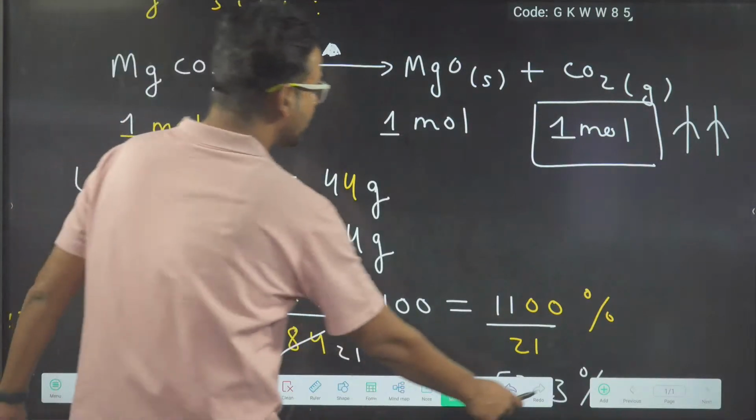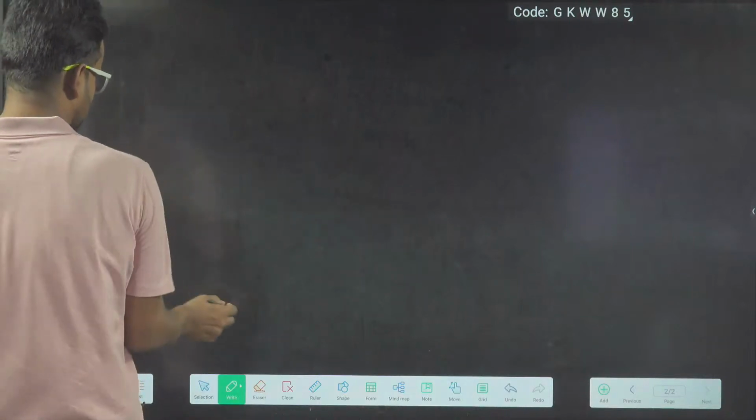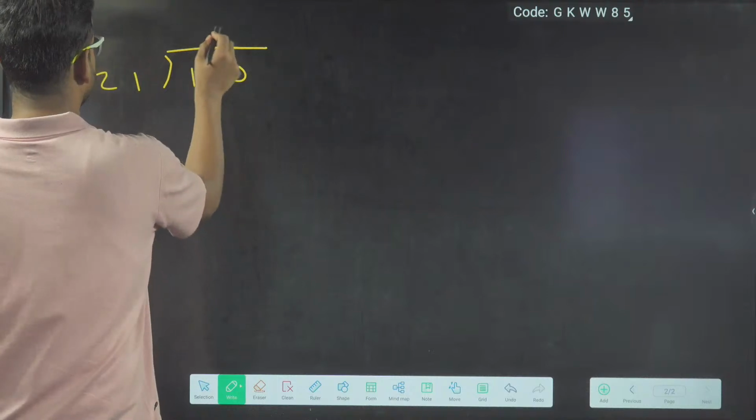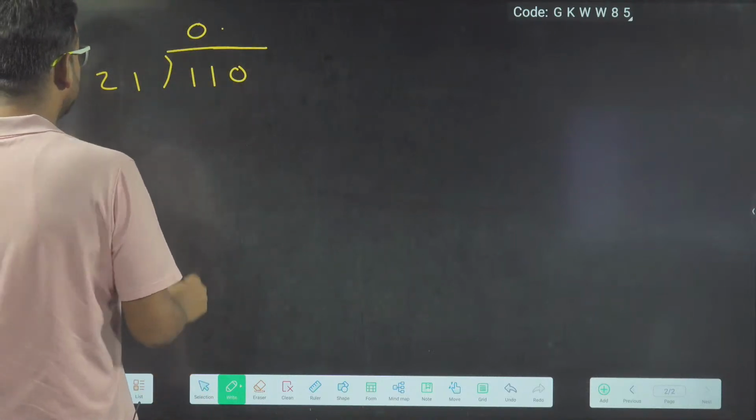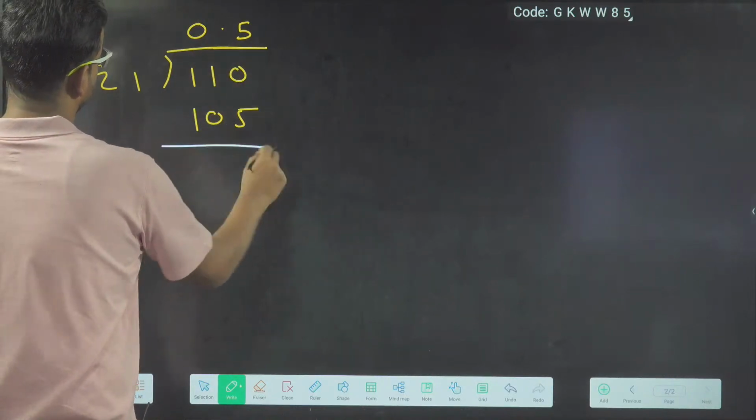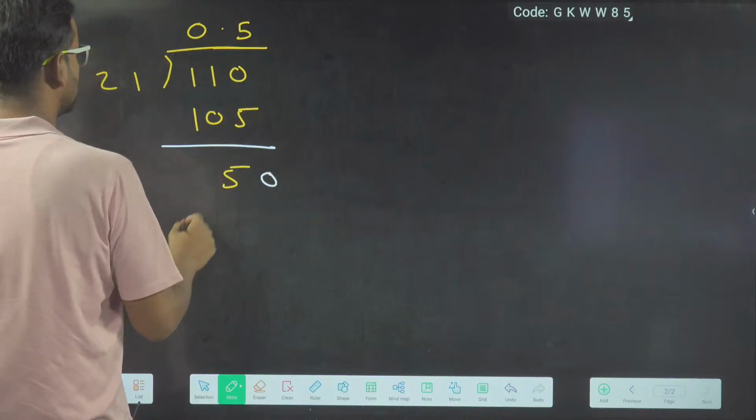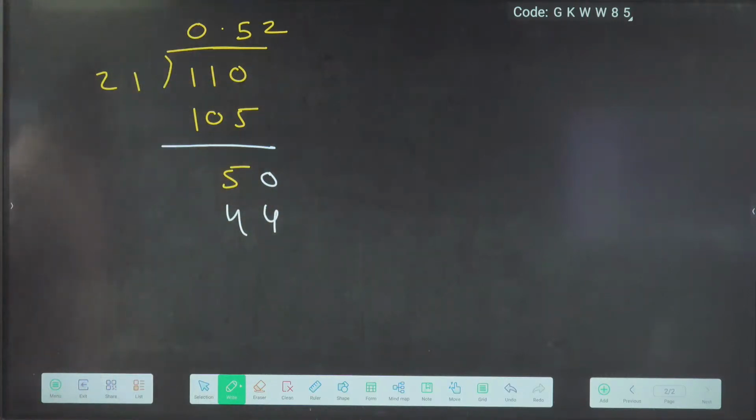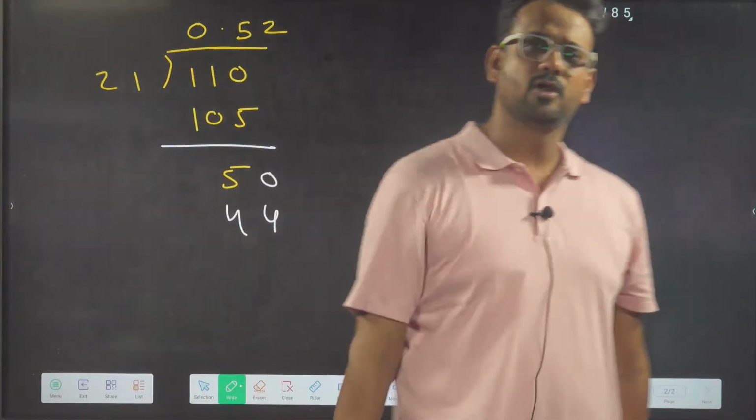And if you want to do the exact calculation, that can also be done. Not a big deal. You can divide like this. 11 by 21. So put a 0 over here, so you will get a 0 point. Then 21 into 5 will be 105, so 5 will be left. Then put a 0 once again. So 21 twos are 44. So 0.52 you are getting. 0.52 into 100 will be around 52% only.